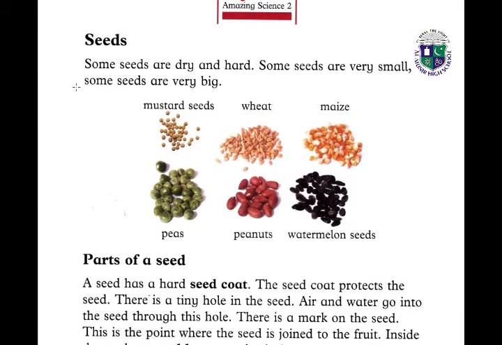Seeds. Some seeds are dry and hard, and some seeds are very small. Some seeds are very big. So there are three types of seeds: dry and hard, very small and very big seeds, like mustard seed, wheat, maize, peas, peanuts and watermelon seeds.